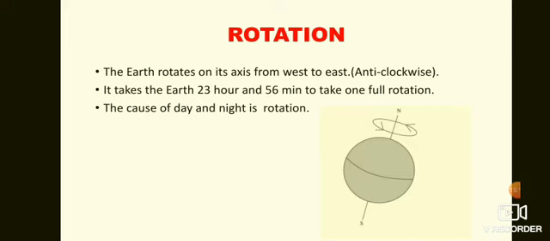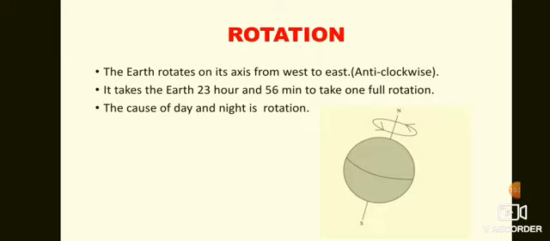Here in the picture you can see, not clockwise, but anti-clockwise, the earth spins. The time taken by the earth to spin 360 degrees, one rotation, is 23 hours 56 minutes.